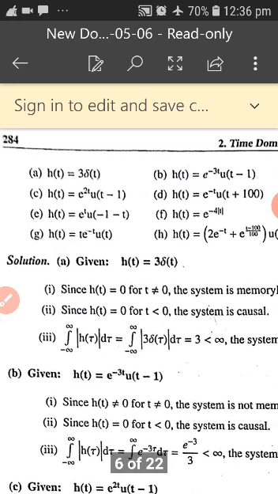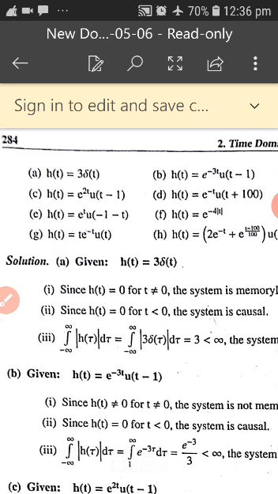Let us briefly recall. A memoryless system is one whose output depends only on the present value of the input. Remember that; that is called memoryless.